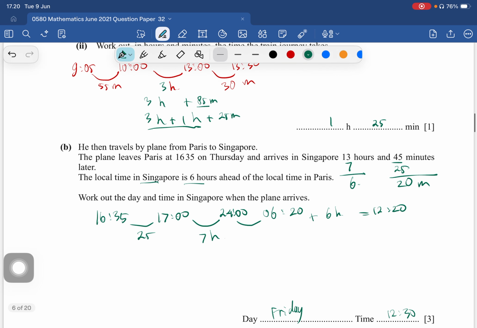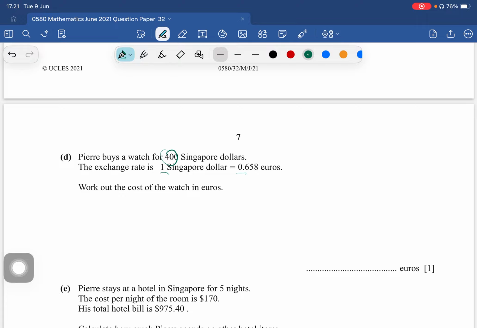Okay, Pierre buys a watch for 400 Singapore dollars. The exchange rate is 1 Singapore dollar equal to 0.658 euros. Work out the cost of the watch in euros. So the price is 400.